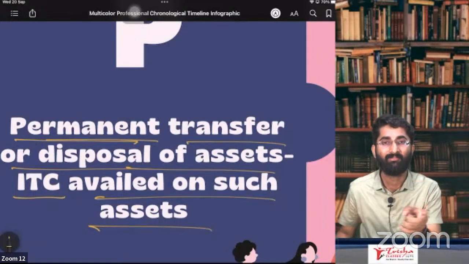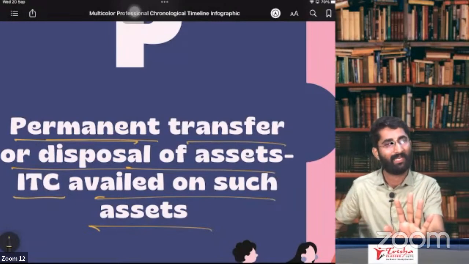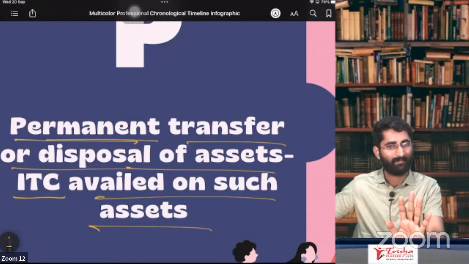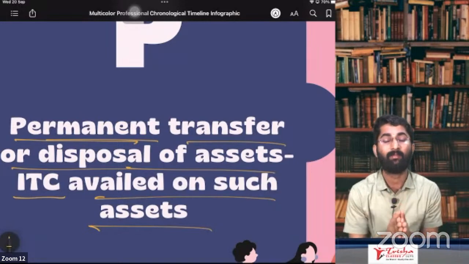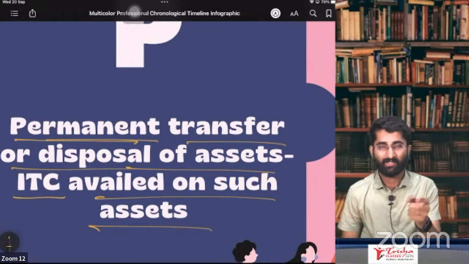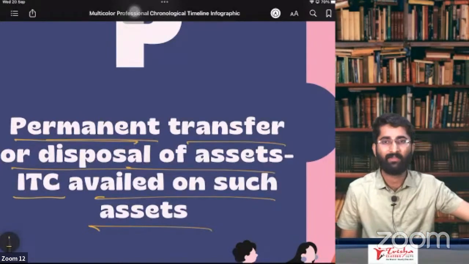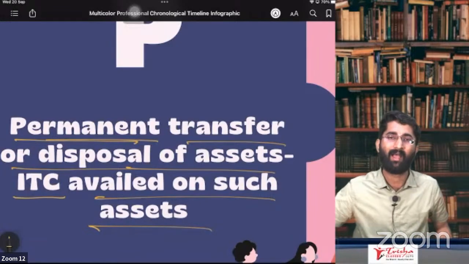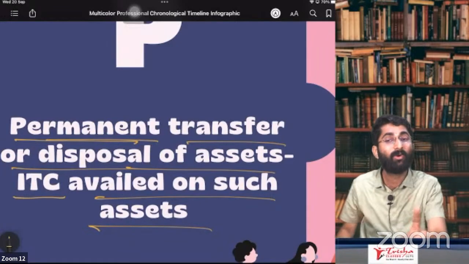You know this. We have already discussed this in the ITC chapter. So ITC is not available for the consumer. That means if you have taken ITC and you have given the goods free, you have taken the government's money. So you cannot do this.